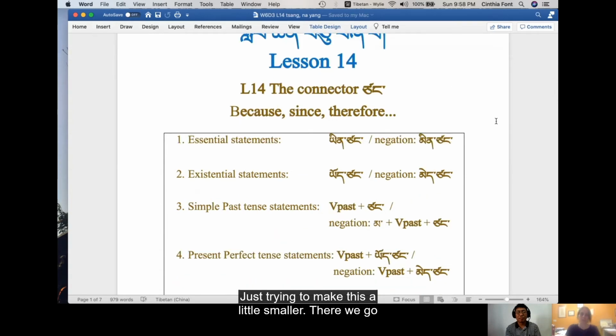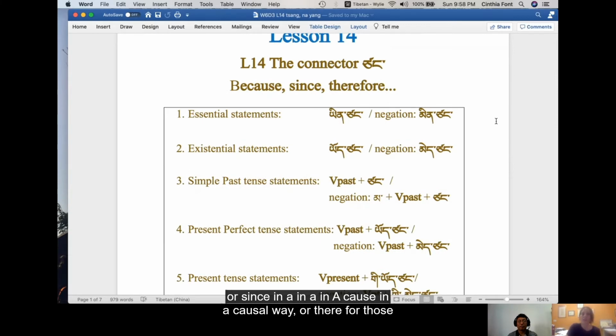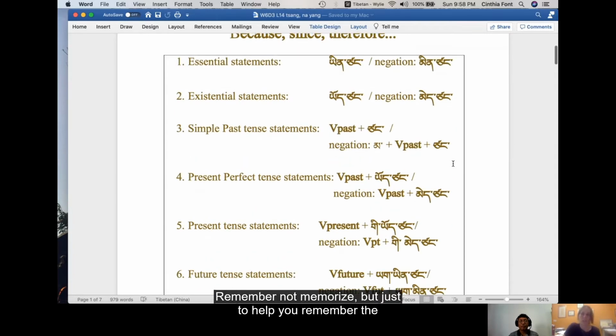There we go. Lasso. Okay, so lesson 14 has the topic of the connector tsang, which is how we say because or since in a causal way, or therefore. Those are the ways that we can translate it. Now we are giving you this little table, which is just to help you not memorize, but just to help you remember the conjugations that you already know really well for every tense. So you don't have to really get too anxious about this because you know it. It's just to kind of help you.